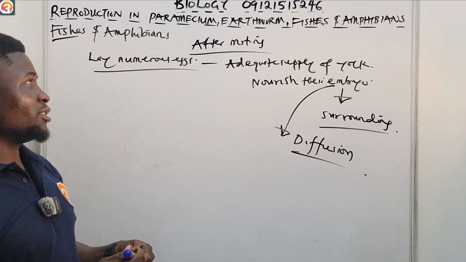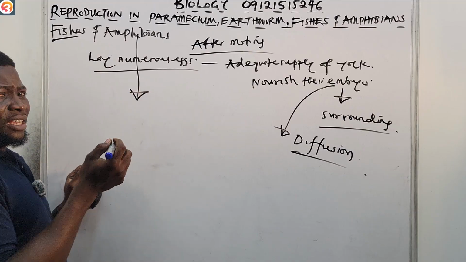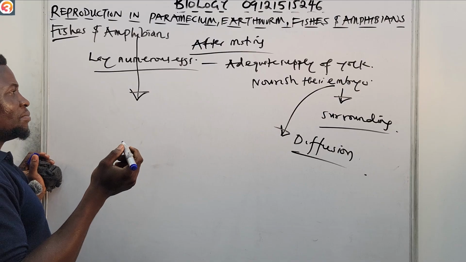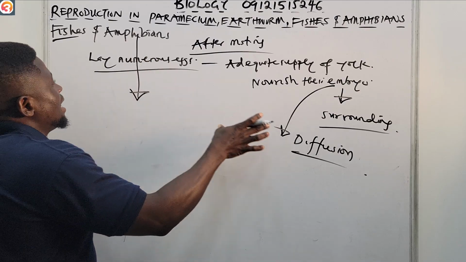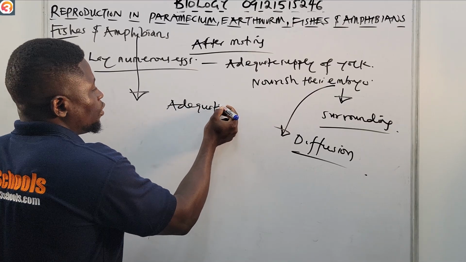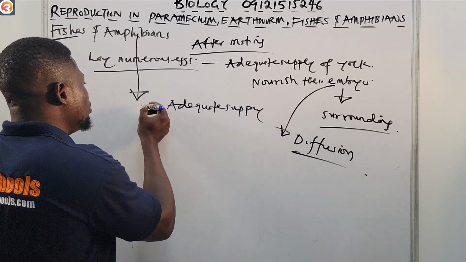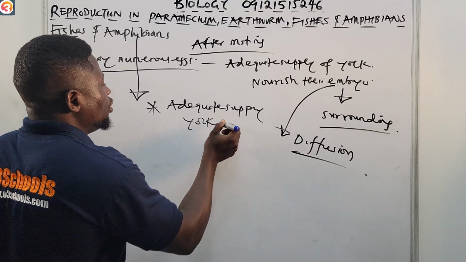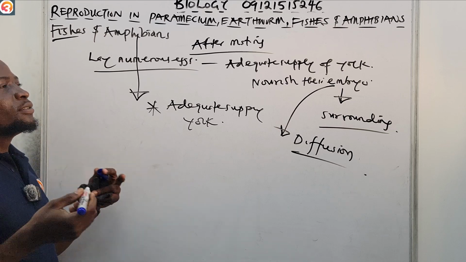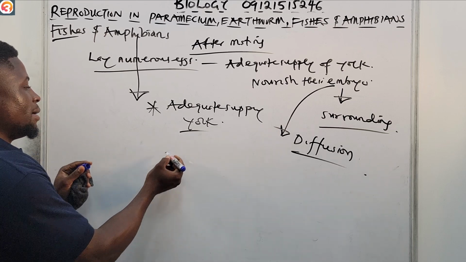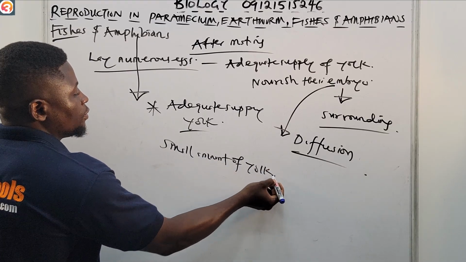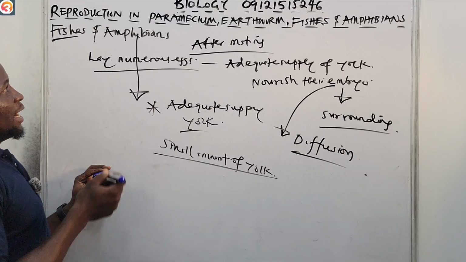Amphibians also lay numerous small eggs. They lay many, very small eggs, and of course, the difference between amphibians and fishes is that amphibians do not have an adequate supply of yolk, unlike the fishes. So their egg is characterized by a small amount of yolk.